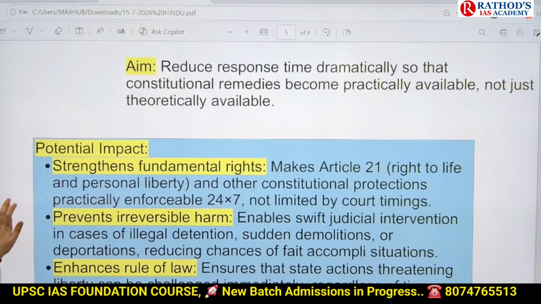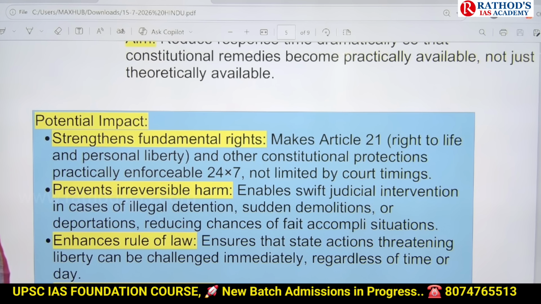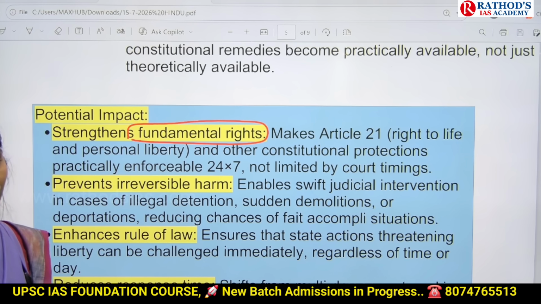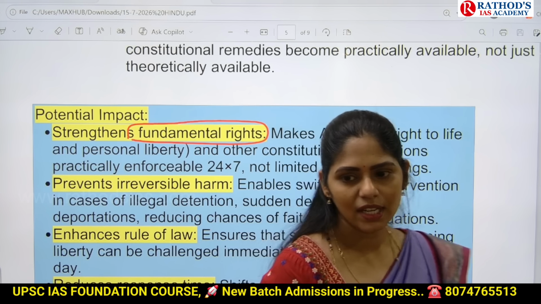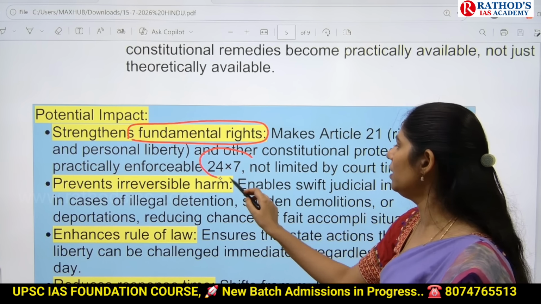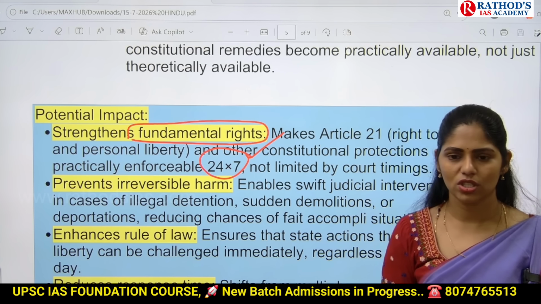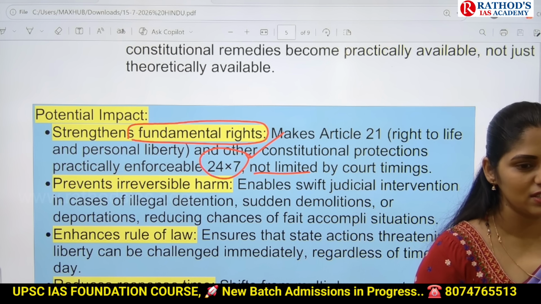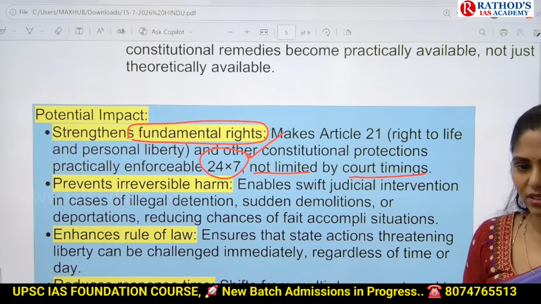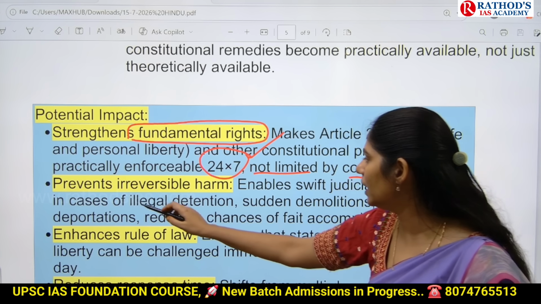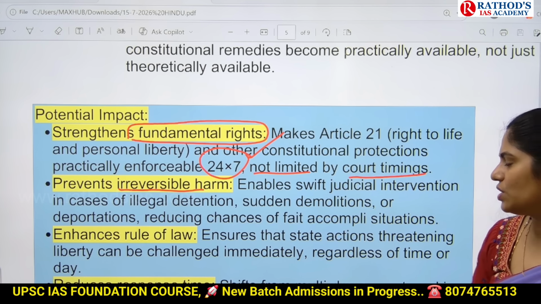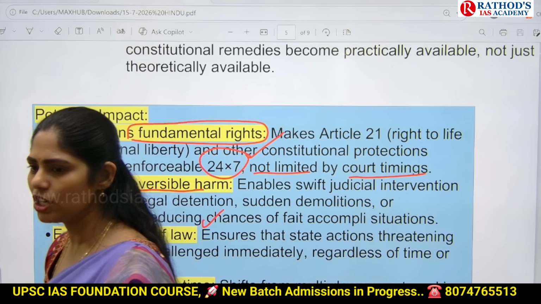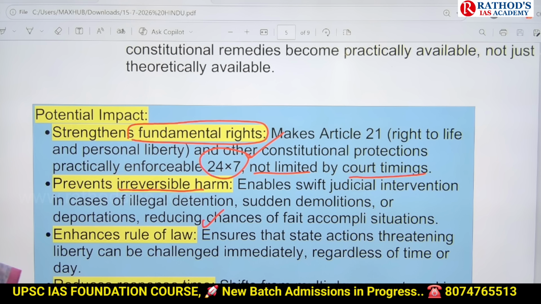And what is the impact of this kind of initiative? First, we can ensure fundamental rights. Article 21 talks about the right to life and personal liberty. We are going to provide a 24/7 justice delivery system, and we are not limiting the providing of justice to court timings. Obviously, we can prevent irreversible harm, we can ensure the rule of law, and we can reduce the response time of judges and courts. These will be the potential impacts.